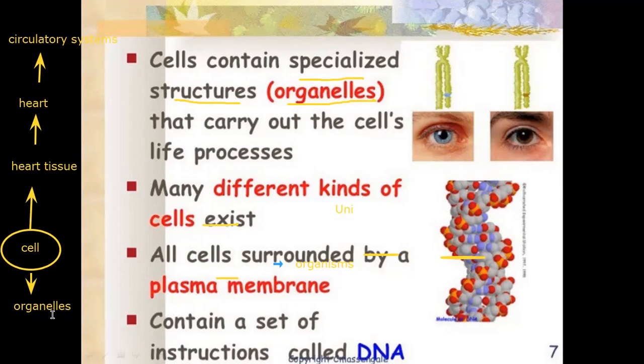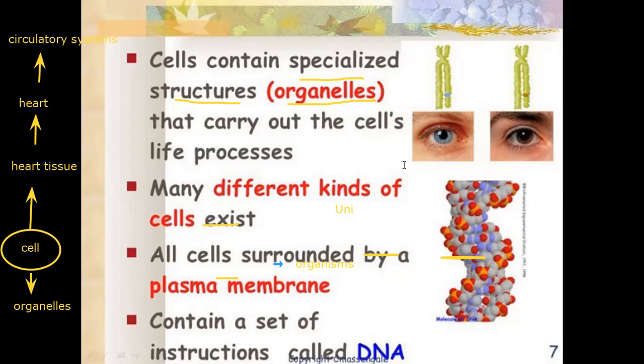And also many different kinds of cells exist. All the cells are surrounded by a plasma membrane, like we know in the structure of the cell, and contain a set of instructions which are responsible for heredity, like the black color of the eye, the blue color of the eye.